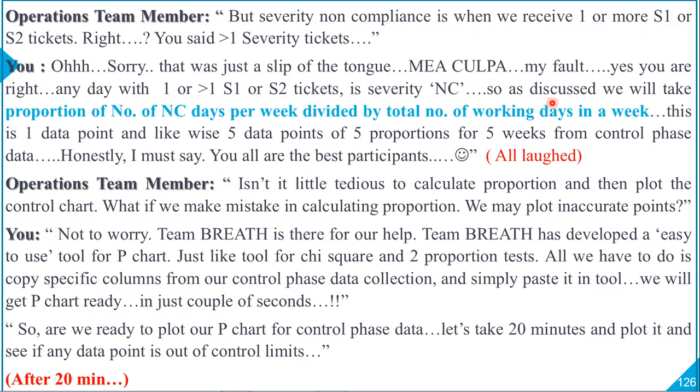So as discussed, we will take the proportion of the number of NC days per week divided by the total number of working days in a week. This is 1 data point, and likewise 5 data points of 5 proportions for 5 weeks from control phase data.